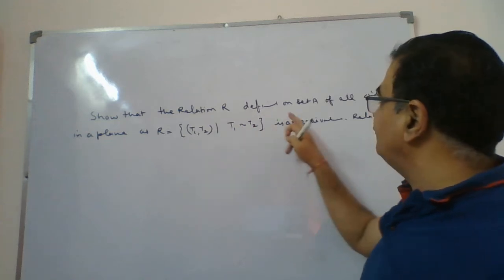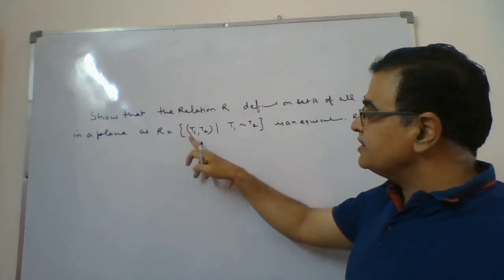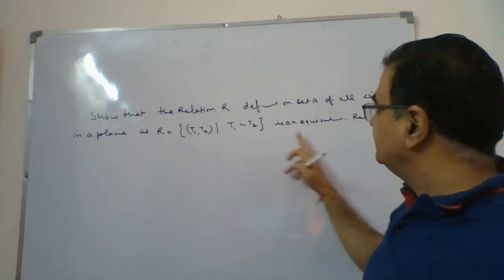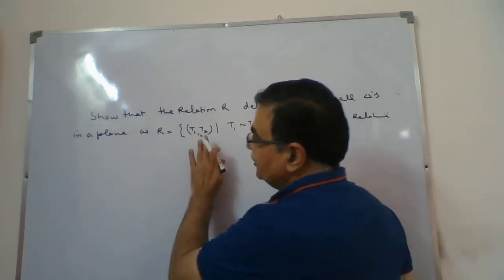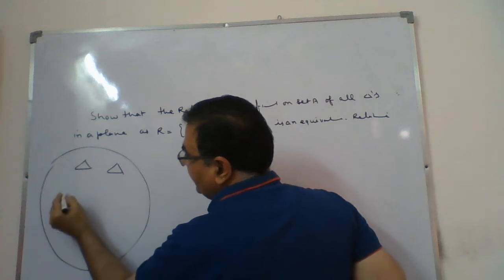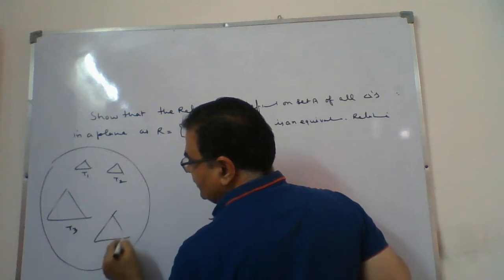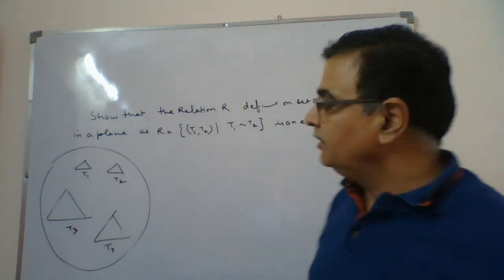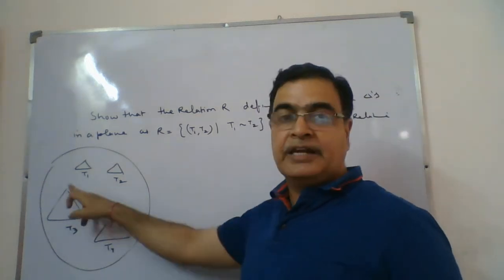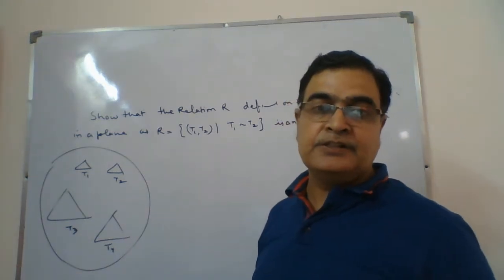Show that the relation R defined on the set A of all the triangles in a plane, defined as (T1, T2), that is T1 relates with T2 only when T1 is similar to T2, is an equivalence relation. So this is the relation given to you on the set of triangles. This is a plane on which so many triangles are there. This is triangle T1, this is triangle T2, T3, this is T4. So many triangles are there, and the question says that R is a relation defined in such a way that two triangles are going to relate only when they are similar. Now we have to show that this relation is an equivalence relation.